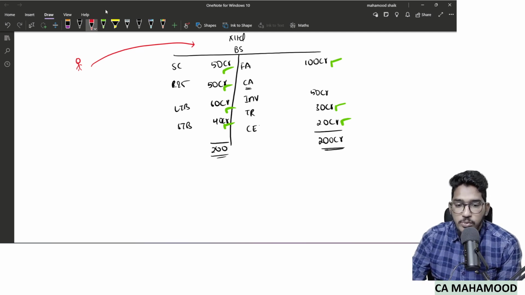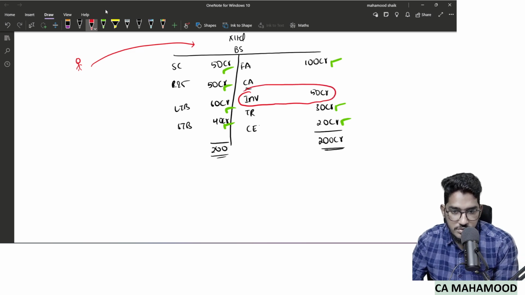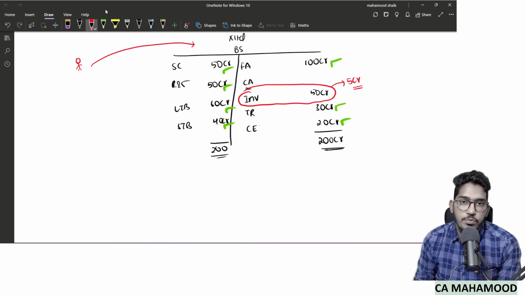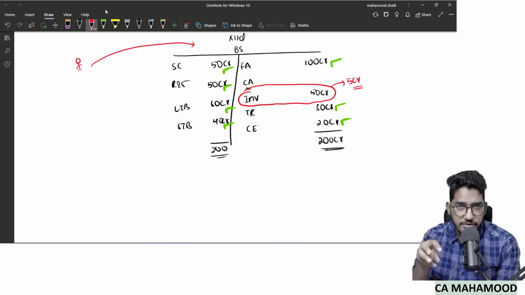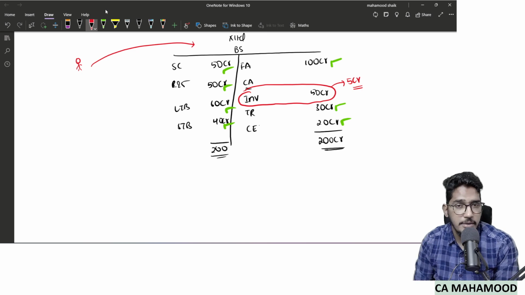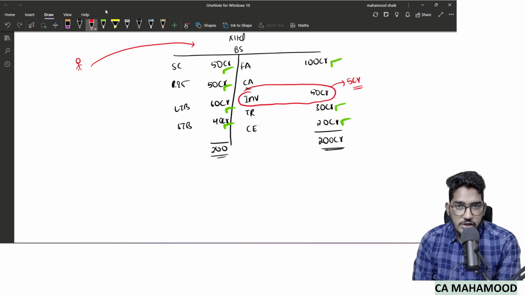Now what is the problem with this inventory? In this inventory of 50 crores, there is some inventory included for a value of 5 crore rupees. In this 50 crores of inventory stated in the balance sheet, 5 crores worth of stock was already included.